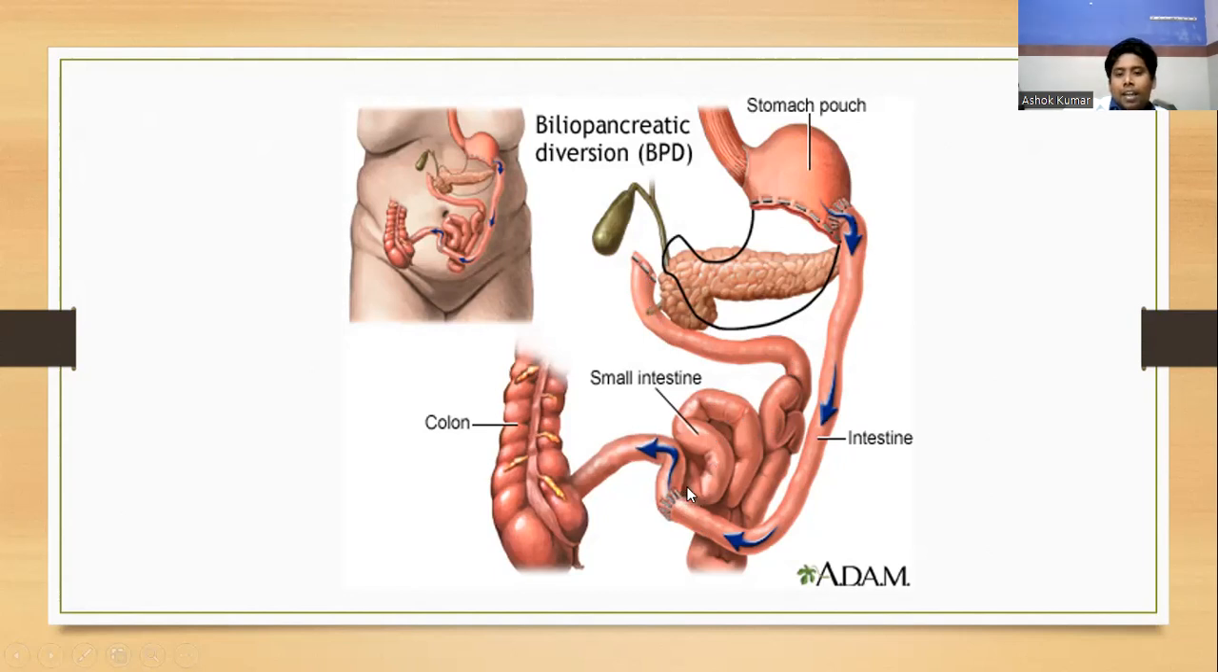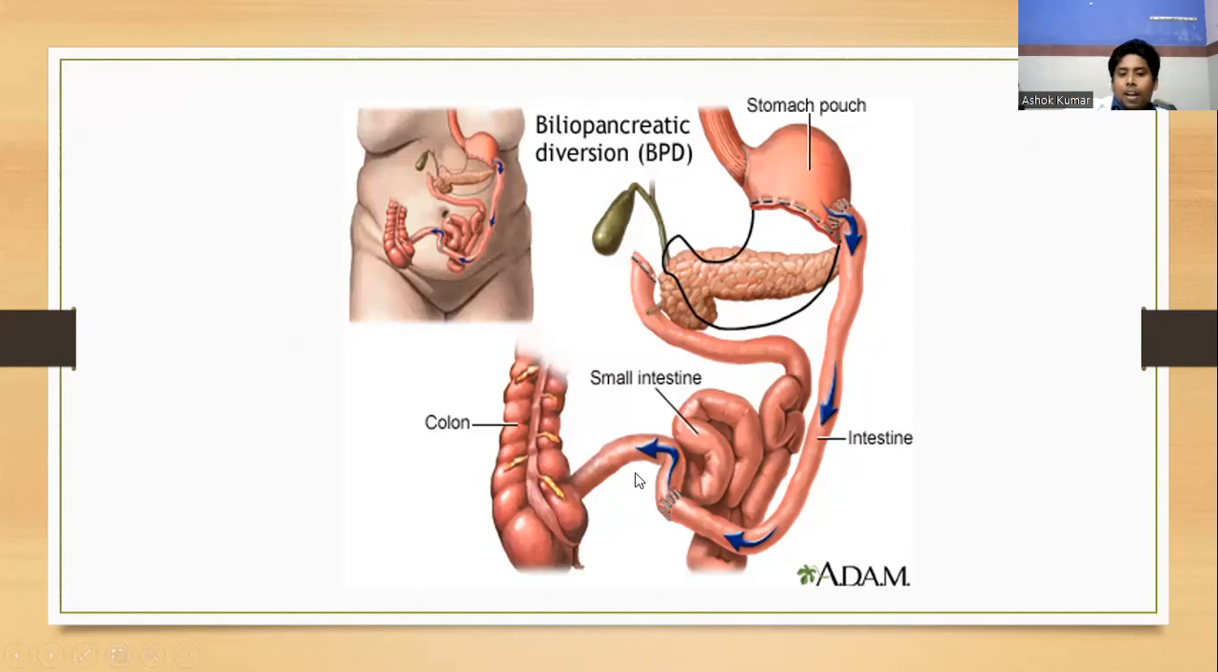This is the area where we divided the ileum. Here we do ilio-ileal anastomosis, and here we do gastro-ileal anastomosis. So this is the common channel. This is the biliopancreatic limb. This is the alimentary tube. The length of this common channel will be 50 centimeter. This is 200 centimeter, and this is 50 centimeter.